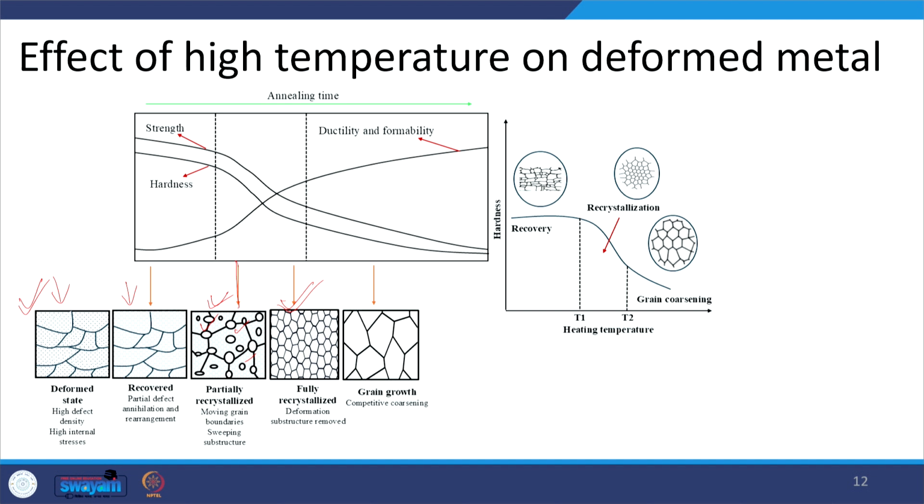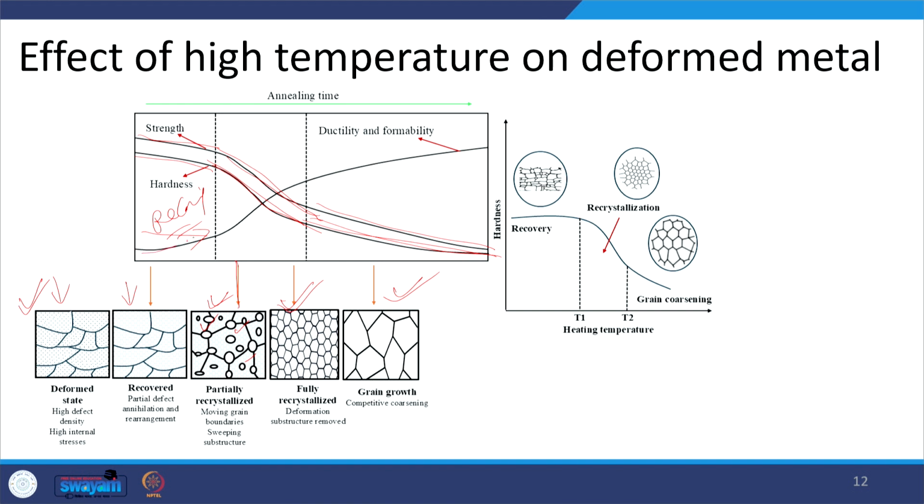Okay. And then further, if the high temperature is maintained for a further longer time, then grain growth will occur. So, what will happen to the metal when the high temperature is maintained for a longer time? Initially, there is a minor drop in the strength and hardness in the recovery phase. This is the recovery phase. But when the recrystallization starts, the drop is very fast, in the strength and hardness. Okay, and then when grain growth takes place, in the grain growth stage, we will see that the drop in strength and hardness is a little slower.